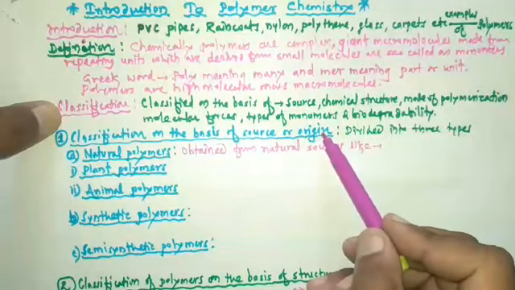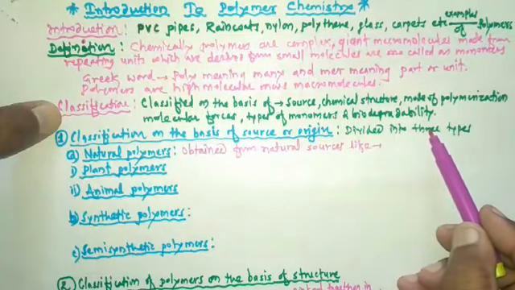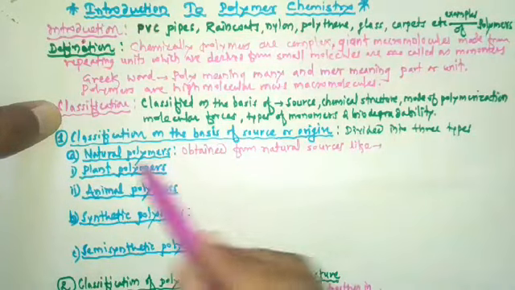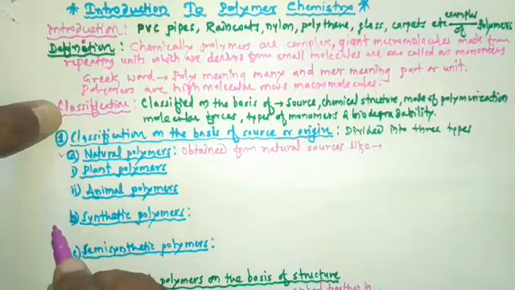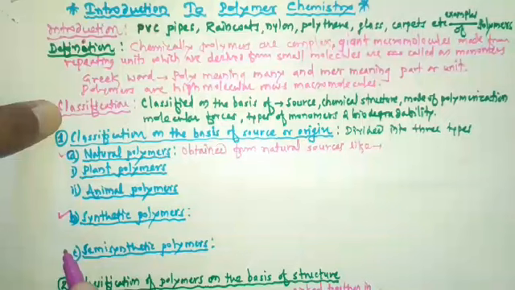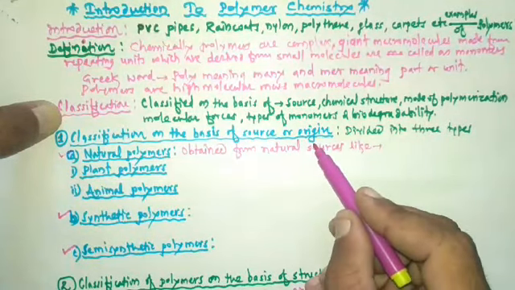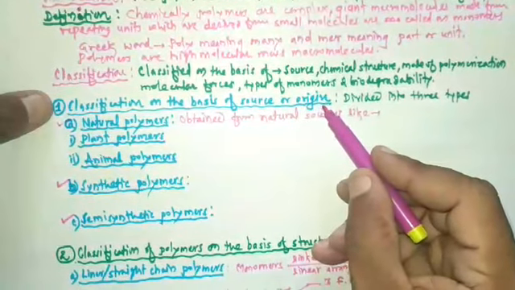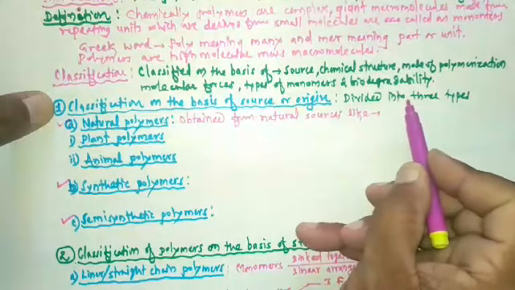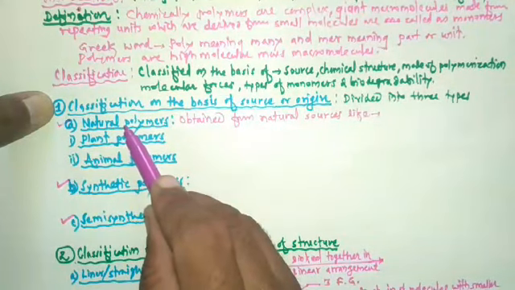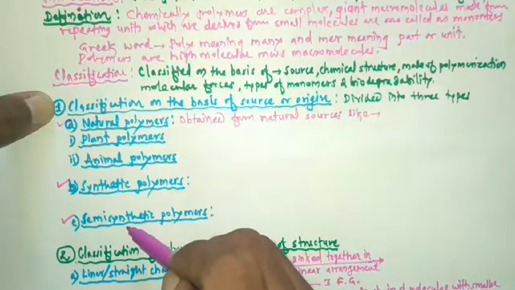On the basis of source or origin, the first one is the natural polymer, the second one is the synthetic polymer, and the third one is the semi-synthetic polymer. So remember that on the basis of source and origin, polymers are classified into three types, namely natural polymers, synthetic polymers and semi-synthetic polymers.